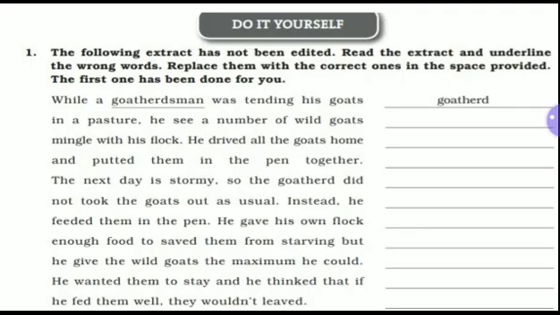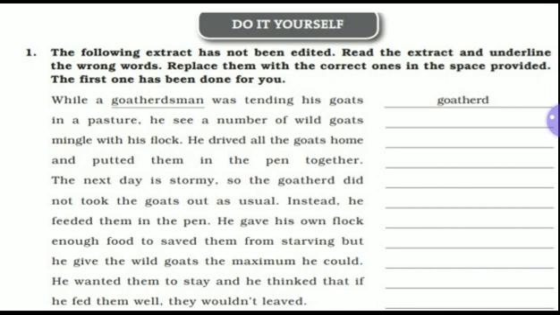Now come to do it yourself. Do it yourself is the next question. Here the following extract has not been edited. Read the extract and underline the wrong words. Replace them with the correct ones in the space provided. The first one has been done for you.